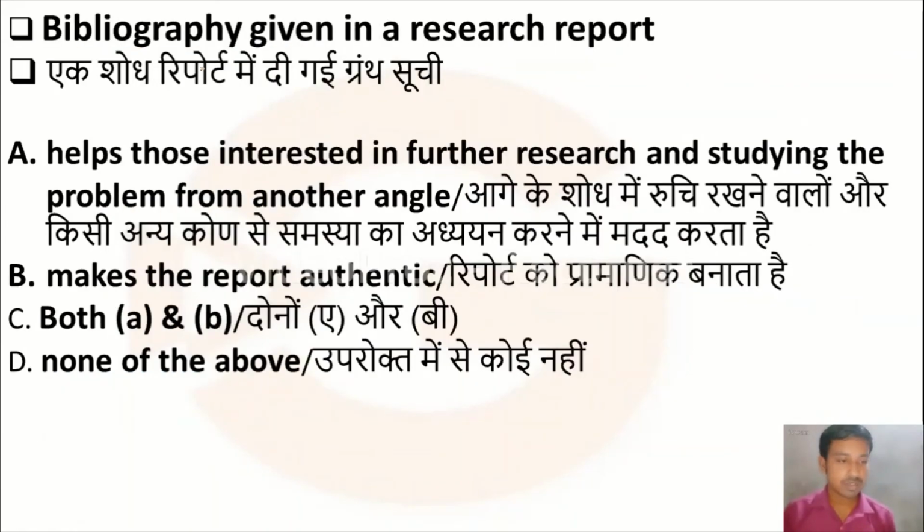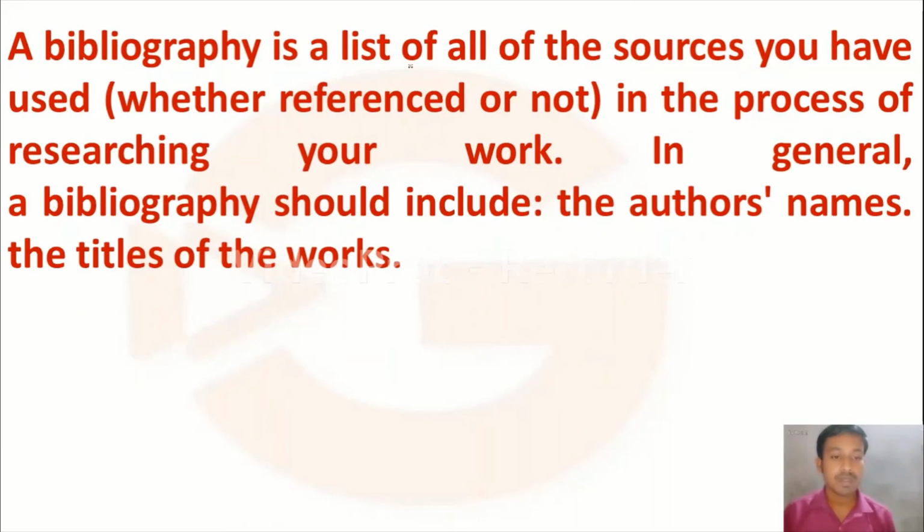Then the next question is, bibliography given in a research report. Option A, helps those interested in further research and studying the problem from another angle. Option B, makes the report authentic. Option C, both A and B. Option D, none of the above. A bibliography is a list of the sources you have used.